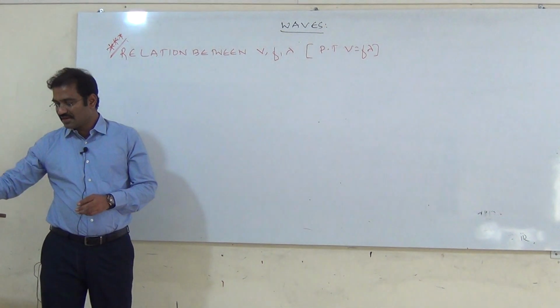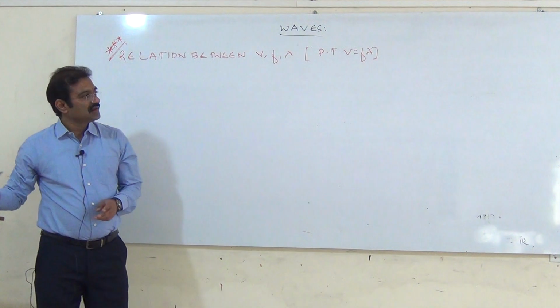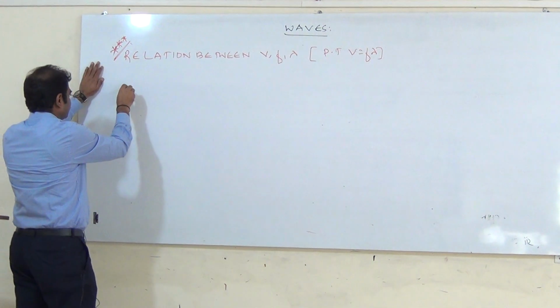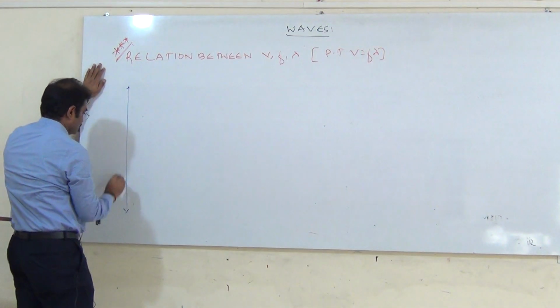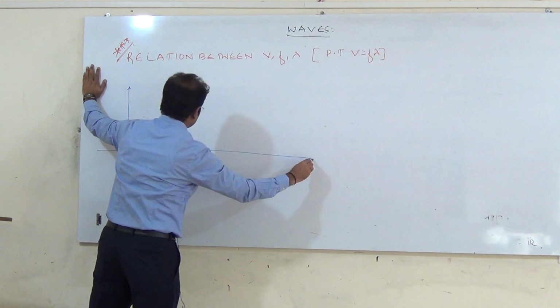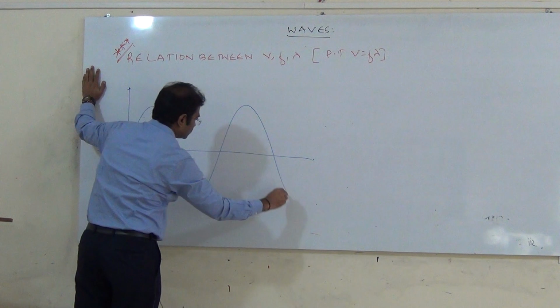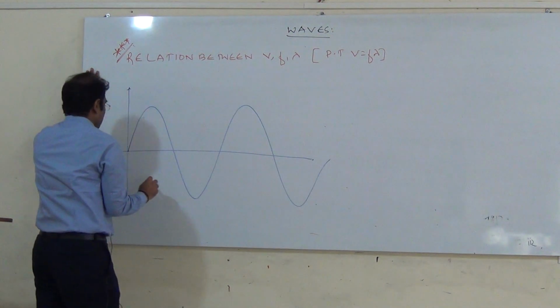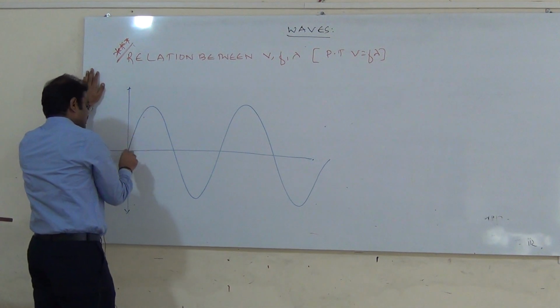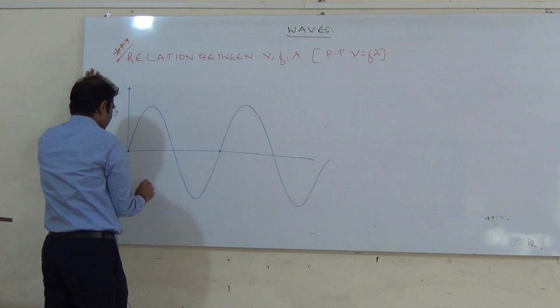Okay, now I draw the wave. Right, this is the wavelength lambda.